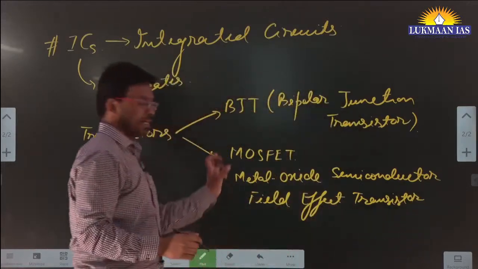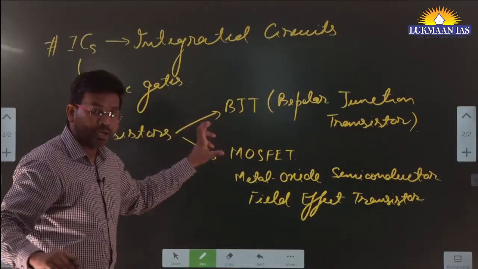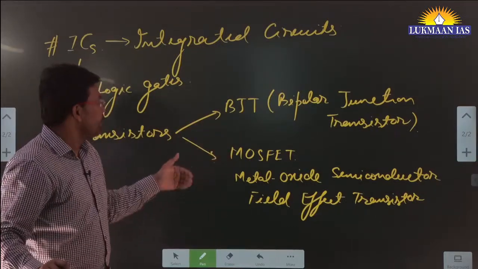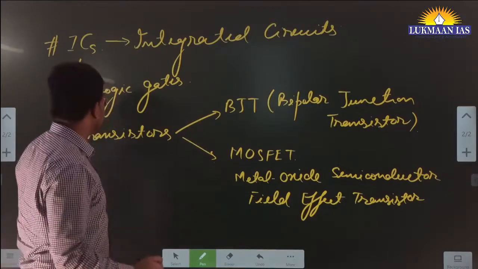So these MOSFETs are electronic devices that employ some kind of logic for allowing the electricity or current to